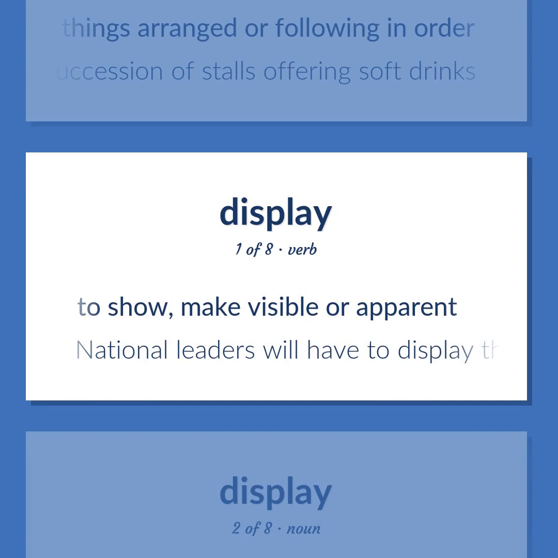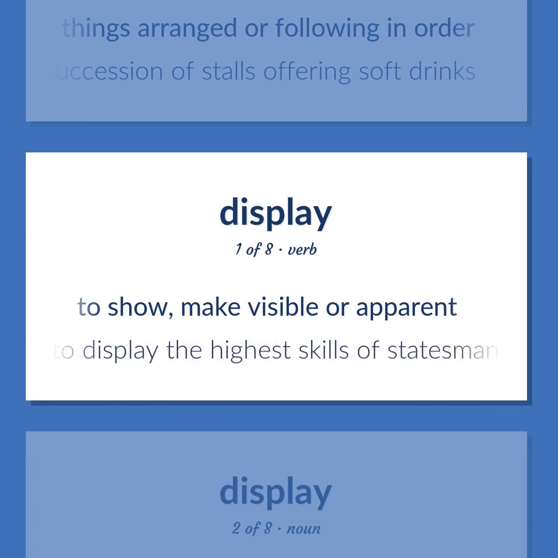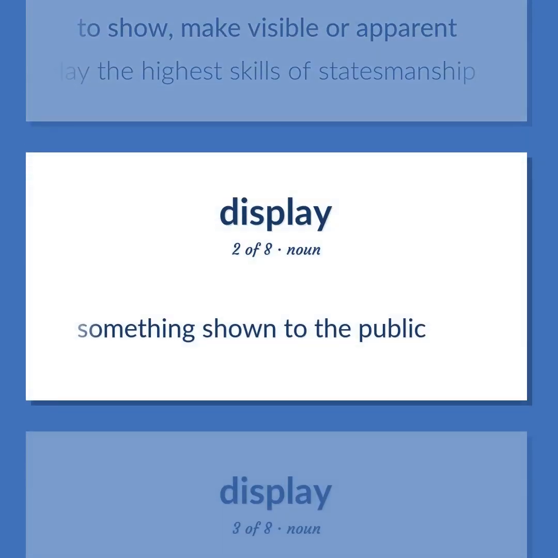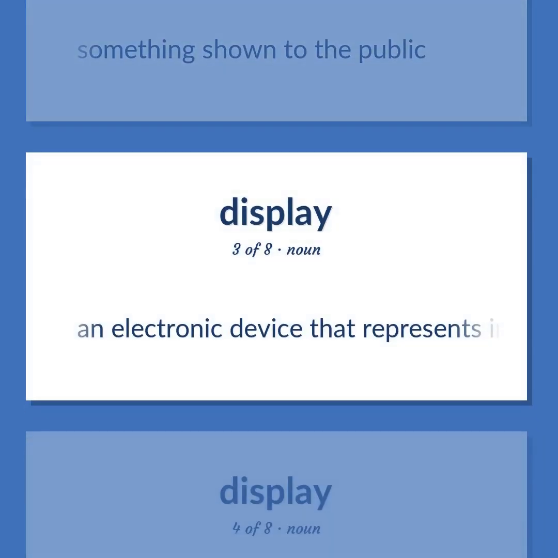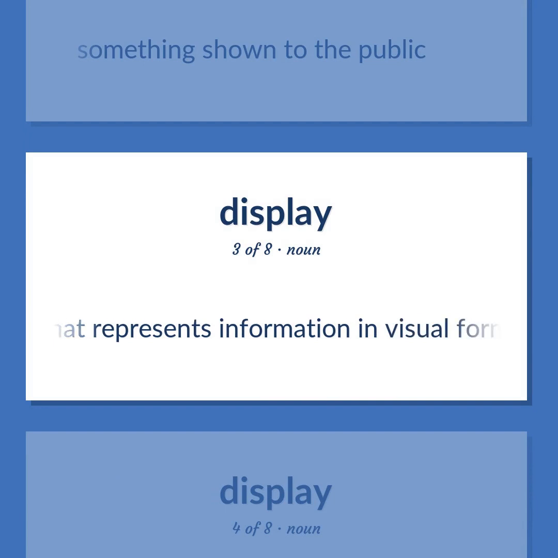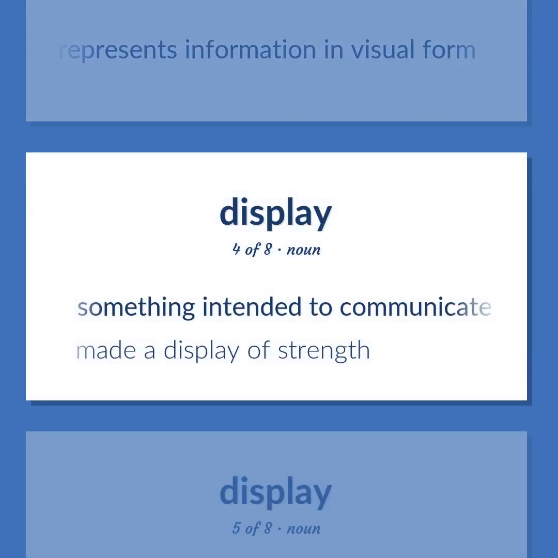To show, make visible or apparent. National leaders will have to display the highest skills of statesmanship. Something shown to the public. An electronic device that represents information in visual form. Something intended to communicate a particular impression.